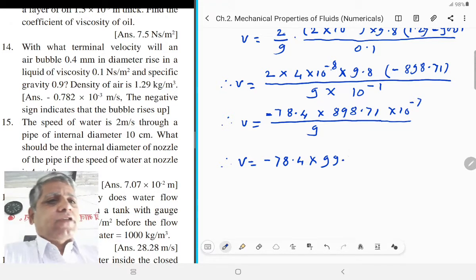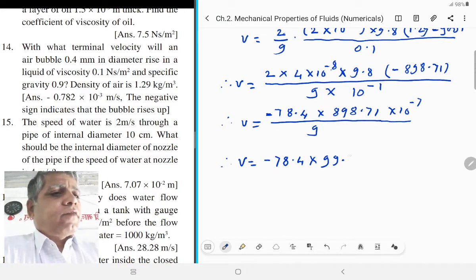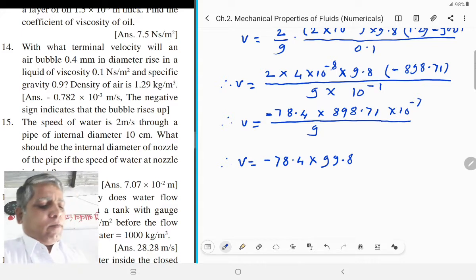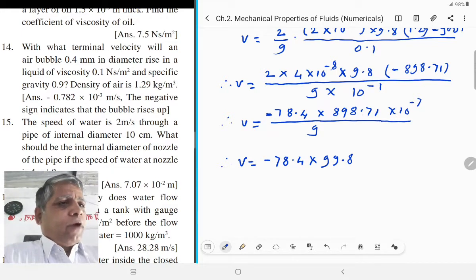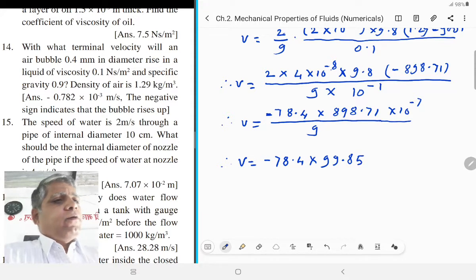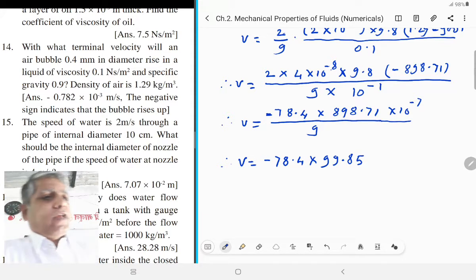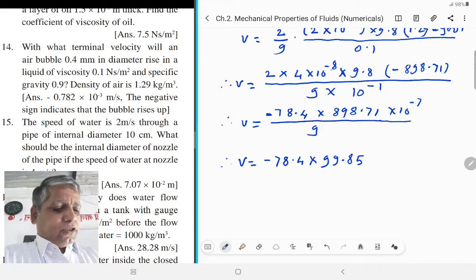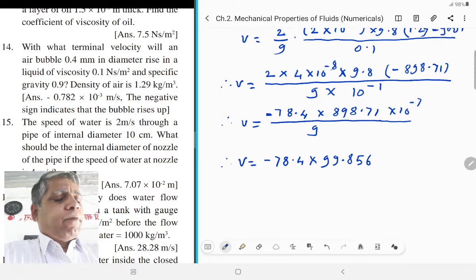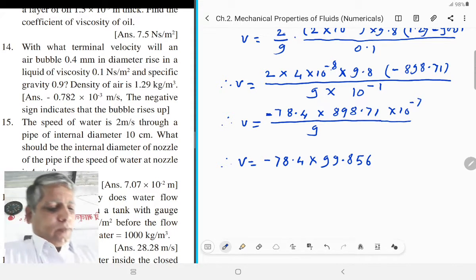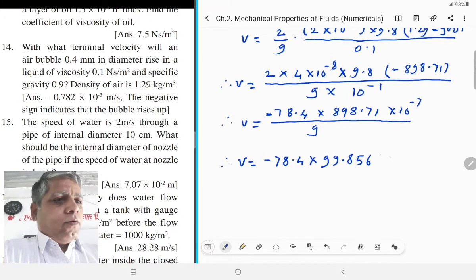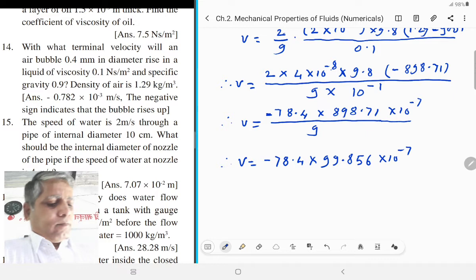Now put the decimal point. 77, 9 8s are 72, 5 remains, 51, 9 5s are 45, 6 remains, 60, 9 6s are 54, and so on, into 10 raised to minus 7.